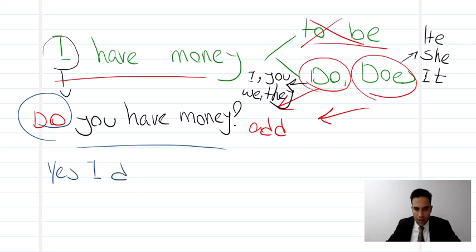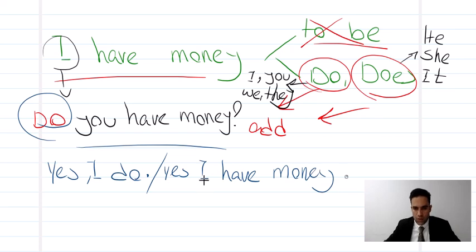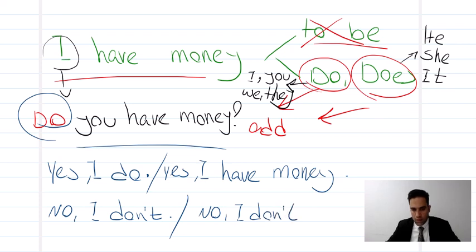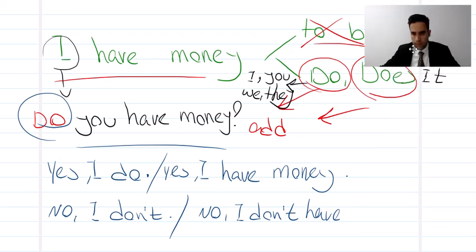Yes, I do, sorry. Yes, I do, or yes, I have money, no, I don't, or no, I don't have money.